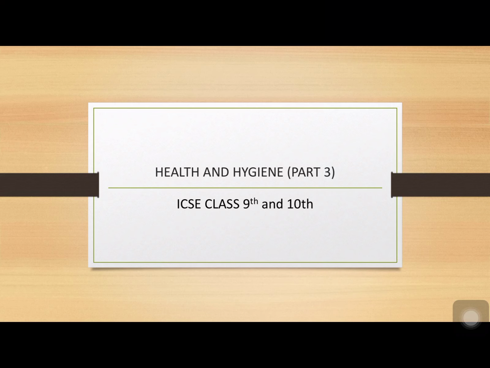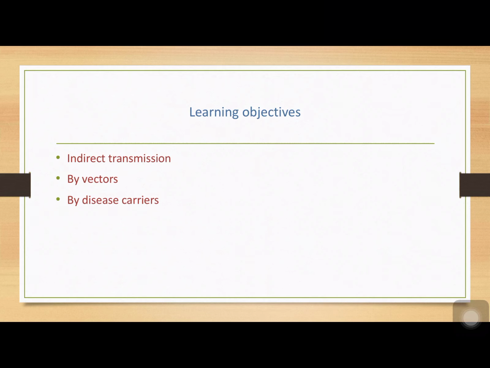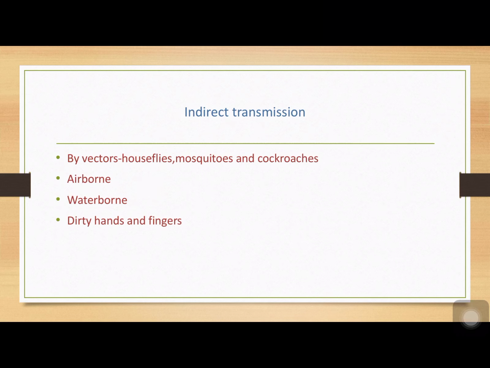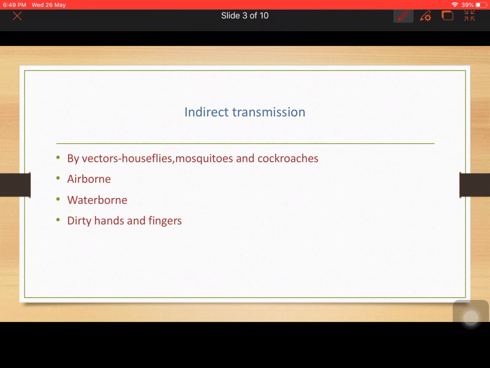Now we will move on to today's topic. What are the learning objectives of today's lesson? The main learning objectives of today's lesson are indirect transmission, how it is caused by vectors and by disease carriers. Now first we should know what vectors are. Very common vectors are houseflies, mosquitoes and cockroaches. How they cause this type of indirect transmission, we will come to the details later in this part.